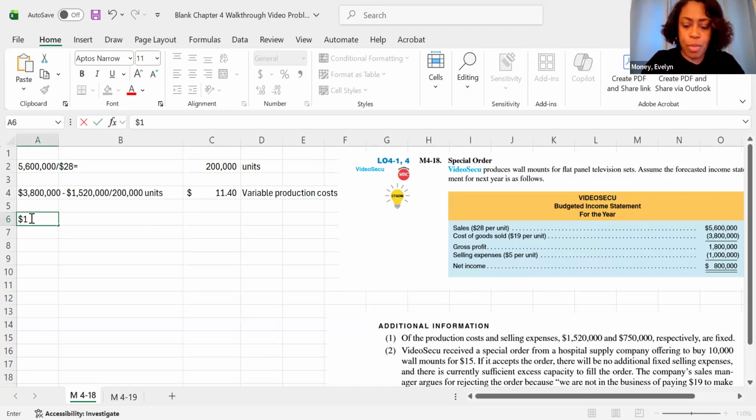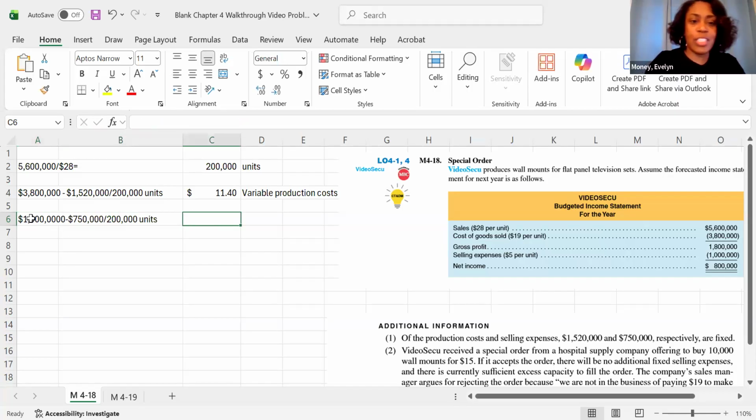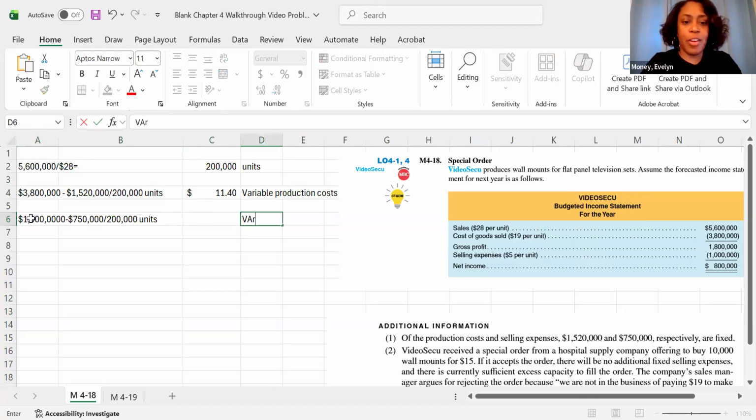So we're going to take that 1 million and subtract this 750,000 that they told me represented fixed costs. And all of that will get divided by 200,000 units because I want to know this cost per unit. And that's going to be my variable selling costs.